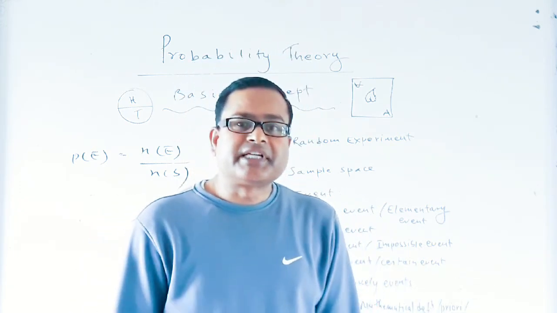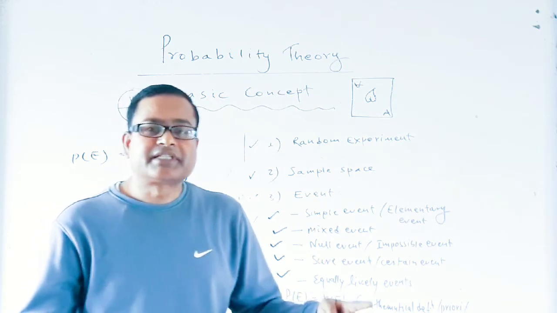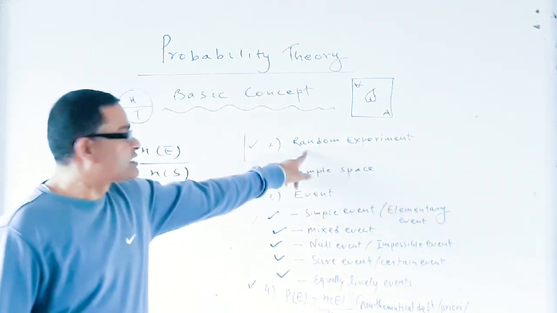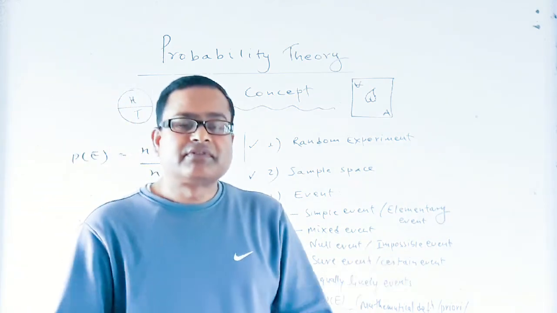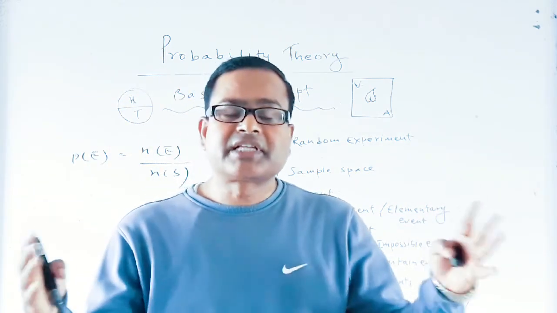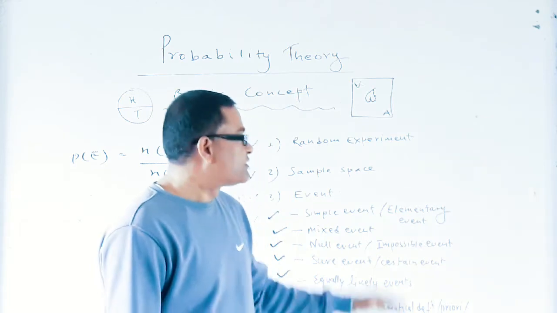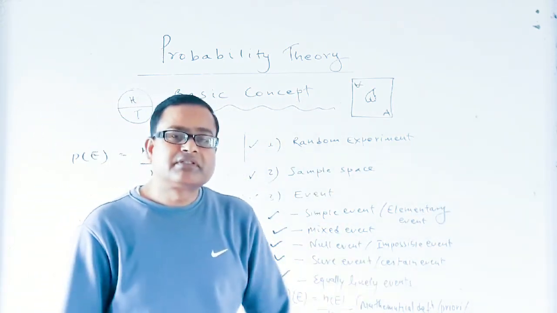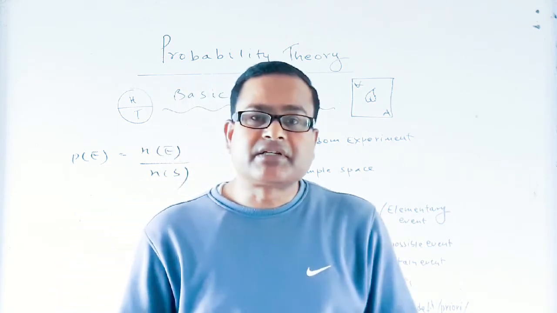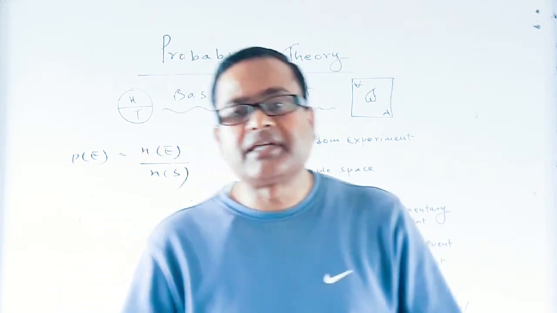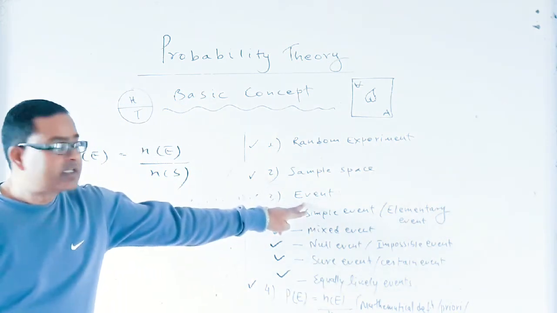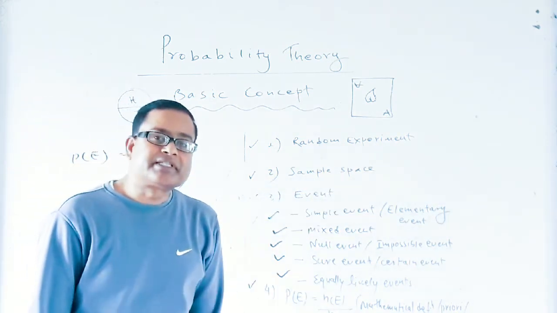As we know, probability theory is based on set theory. So the sample space is the set, that means the collection, of all the possible outcomes of a random experiment. Event: every subset of sample space is called an event.